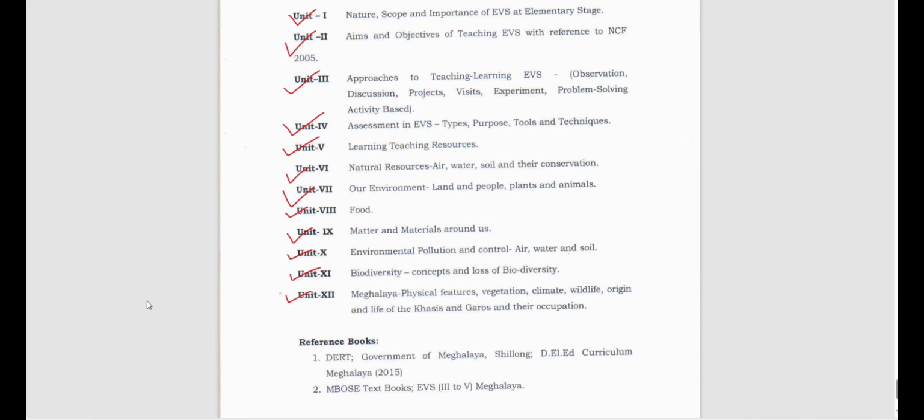So basically, when we talk about Meghalaya, as we know, it is divided into three main parts, that is Khasis, Garos, and Jaintias, right? So that is the major population of the state. Of course, we do have other friends belonging to different communities. We have Bengalis, Assamese, Hajongs, Dalus, Rabhas, then we have Nepalis, so many we have.